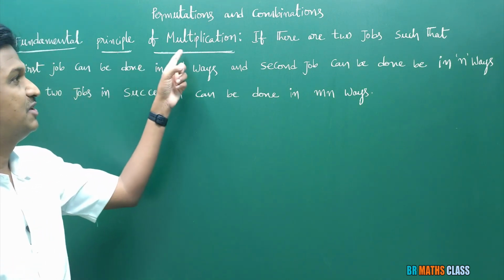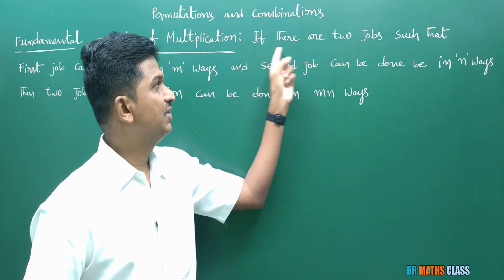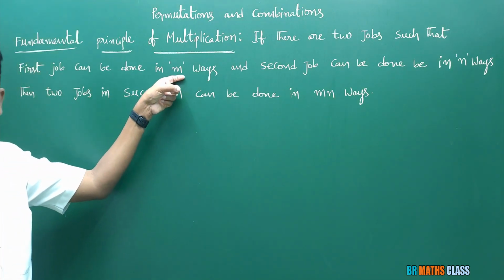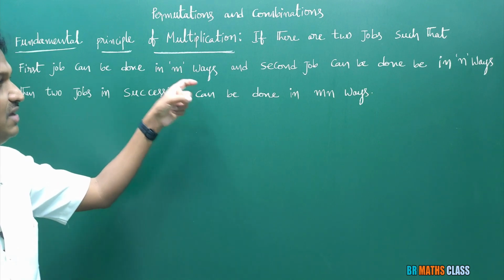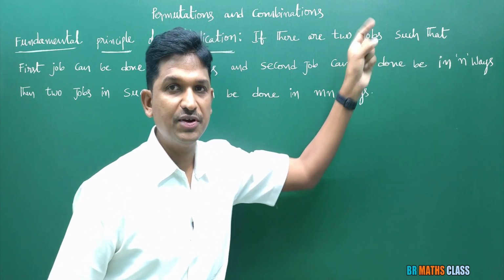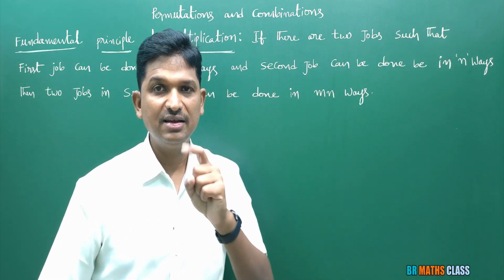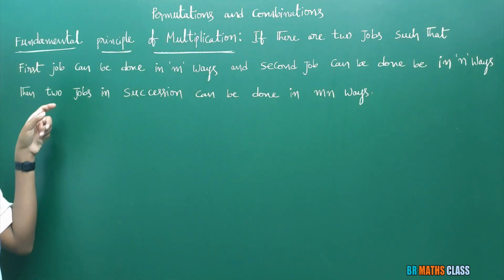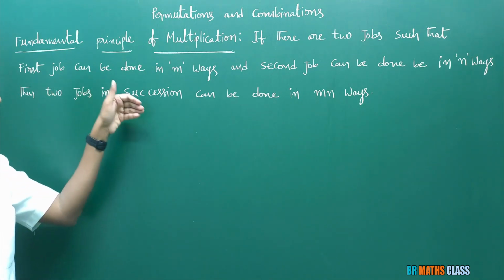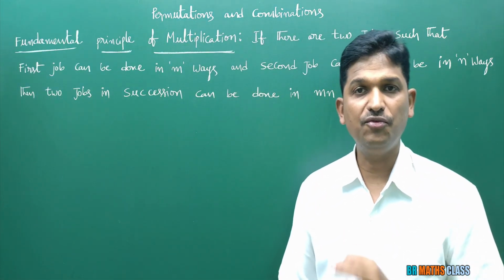You see here, the fundamental principle of multiplication. What is this? If there are two jobs such that the first job can be done in m ways, and the second job can be done in n ways. Then, listen to this carefully, two jobs in succession, in succession means one after another, two jobs in succession can be done in mn ways.